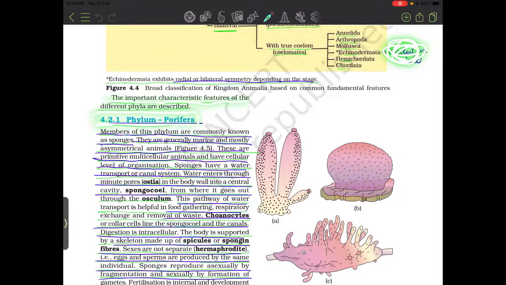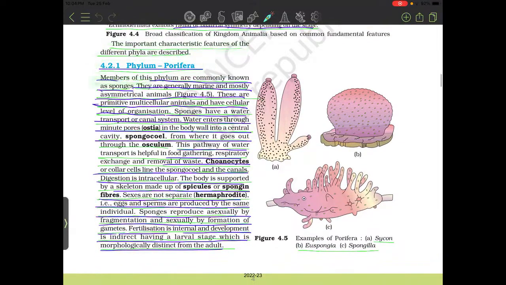4.2.1 Phylum Porifera. Members of this phylum are commonly known as sponges. Generally marine, asymmetrical animals. These are primitive multicellular animals with cellular level of organization. Sponges have a water transport canal system. Water enters through minute pores, ostia, in the body wall into the central cavity, spongocoel. From here it goes out through the osculum. This pathway of water transport is helpful in gathering food, respiratory exchange and removal of waste.